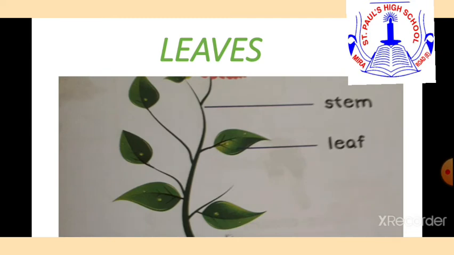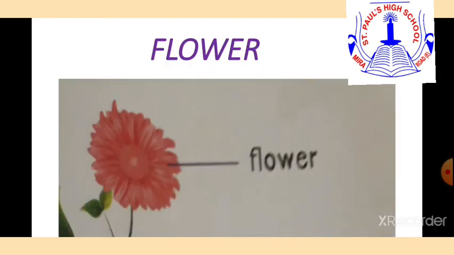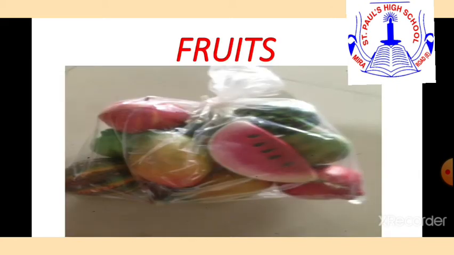Now leaves. Leaves are the most important part of a plant because they prepare food for the plant with the help of sunlight, and they are mostly green in color. They are also of different shapes and sizes. Now the most beautiful part of a plant is the flower. Flowers make seeds or fruits, and they are a very attractive part of a plant.